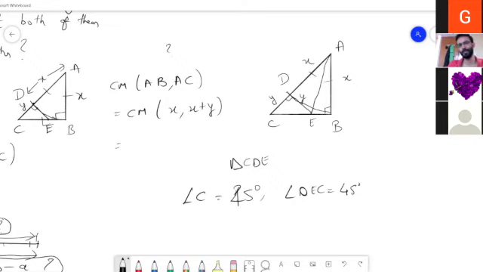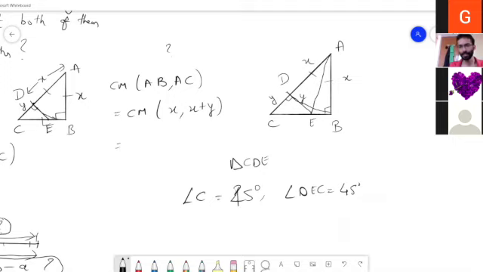AB and AD are equal. AB is not possible to be equal to AE. It's not possible, because AE is the hypotenuse. Correct, sir. Nice. AE is the hypotenuse. Yeah, right.